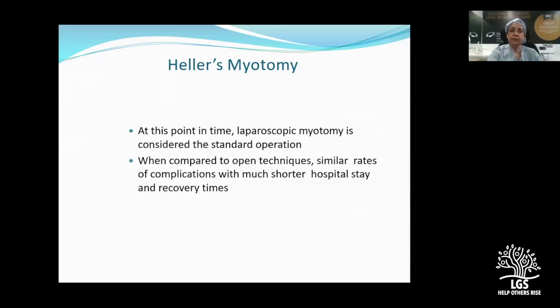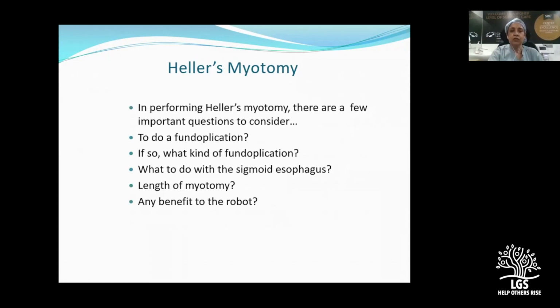Laparoscopic myotomy is now considered the standard operation because the results are similar to an open myotomy, with the advantage of minimal access surgery, smaller wounds, fewer wound problems, and shorter hospital stay. But there are a few questions to be considered when you are considering Heller's myotomy. What is the length of the myotomy, and whether we should do a fundoplication. If so, what kind of fundoplication to be done, and what if the patient has a sigmoid esophagus.